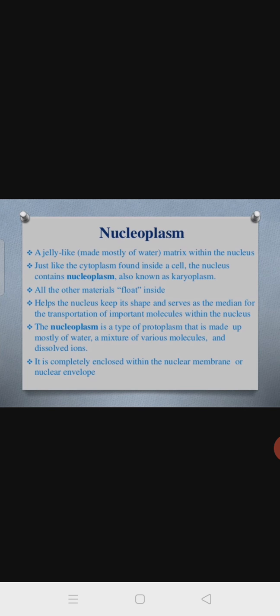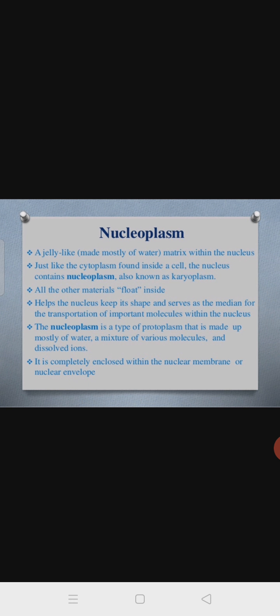Nucleoplasm: the fluid or matrix-like part. A jelly-like matrix made mostly of water within the nucleus. Just as the cytoplasm is the fluid-like part in the cell, within the nucleus there is a fluid material or jelly-like substance, that is the nucleoplasm, also known as the karyoplasm.